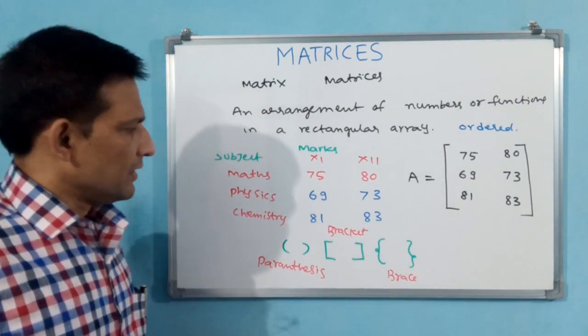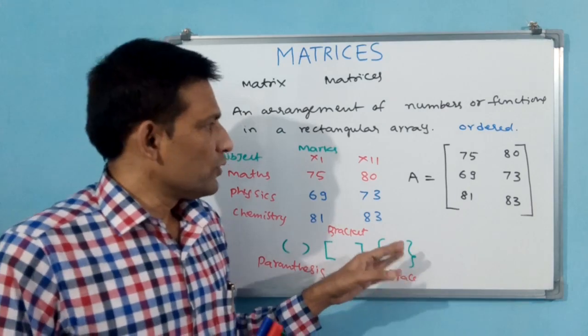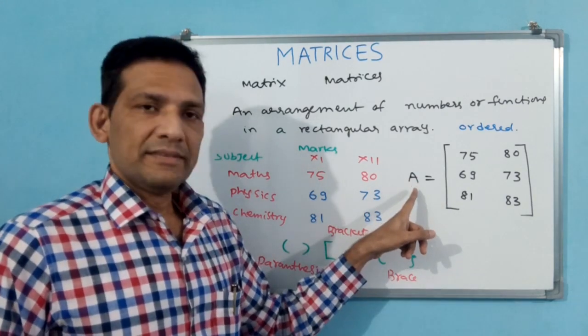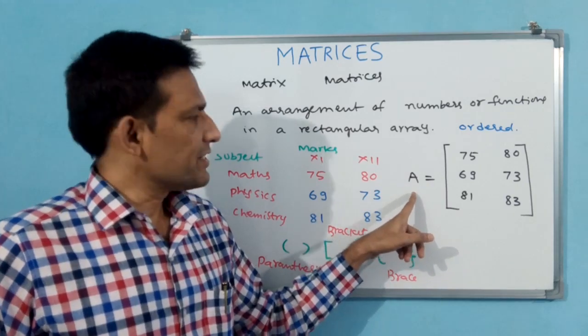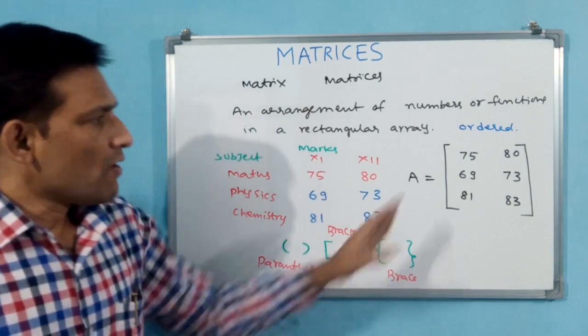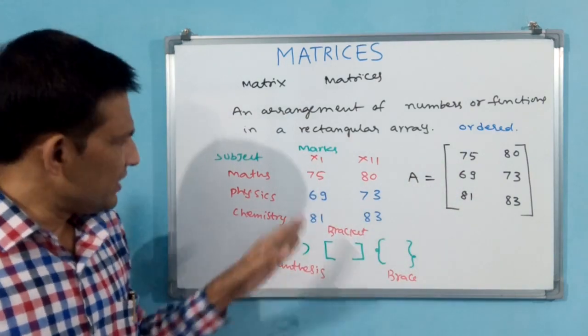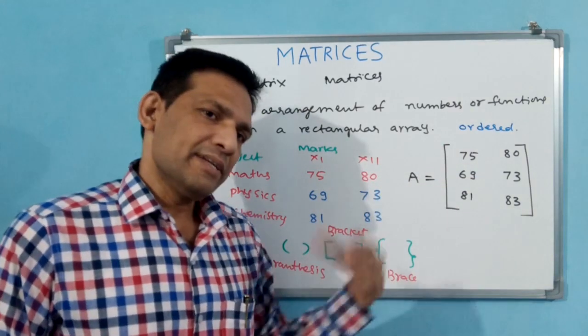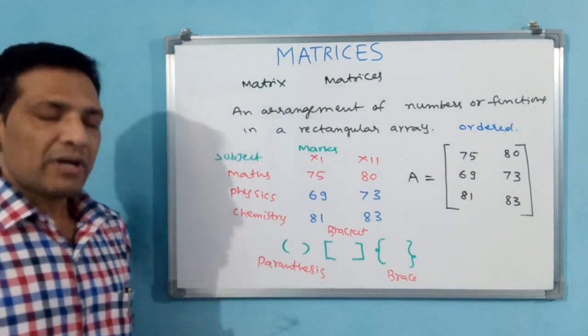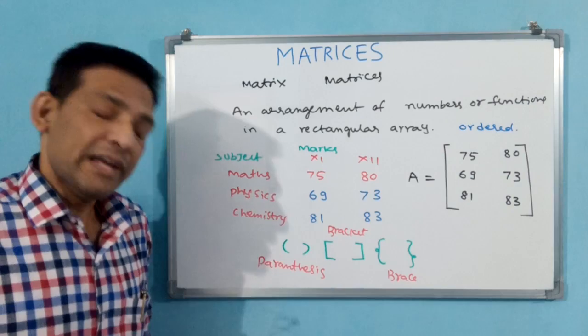Okay? Now we know that representation of matrix is with capital letter A, equal to symbol, then bracket, and inside it you have to write all the contents. What are these contents normally? See here, these are marks, but in some other question or arrangement this may be a different thing, but commonly we call them elements.